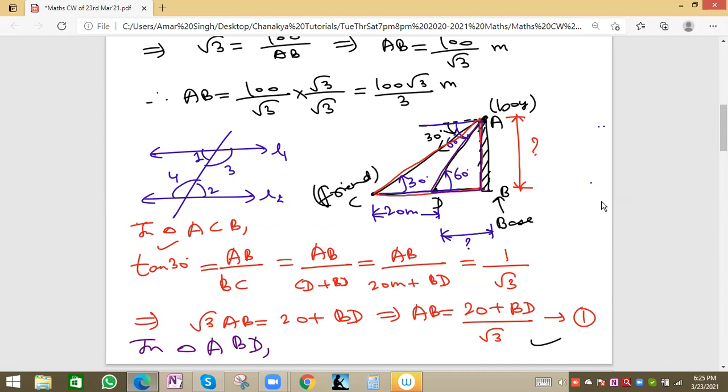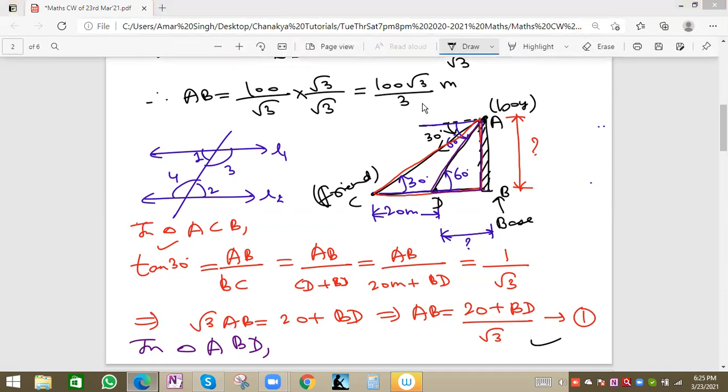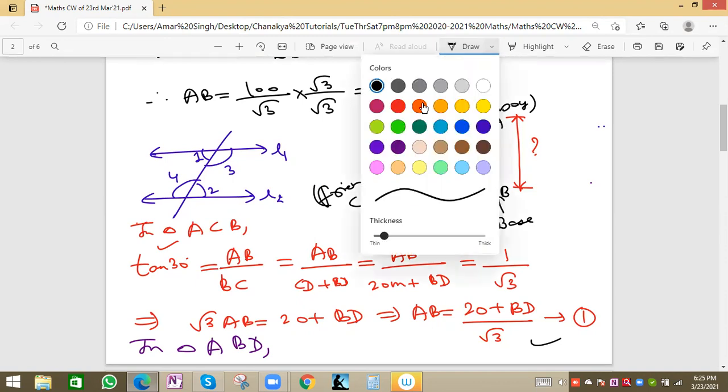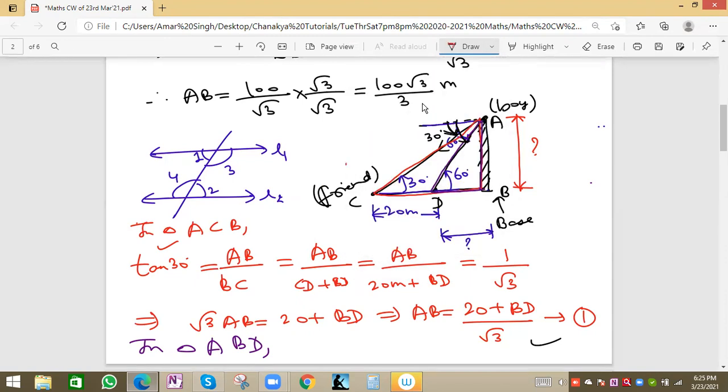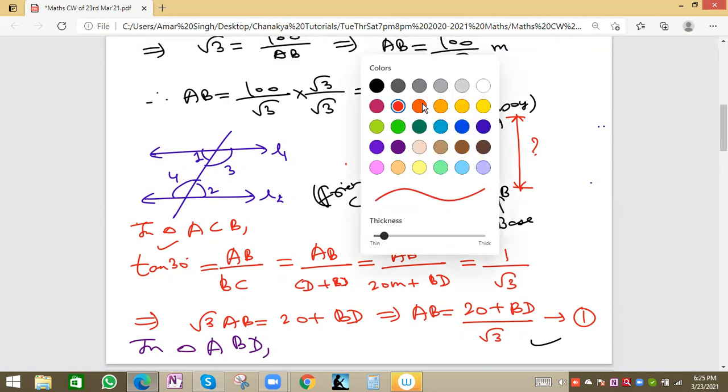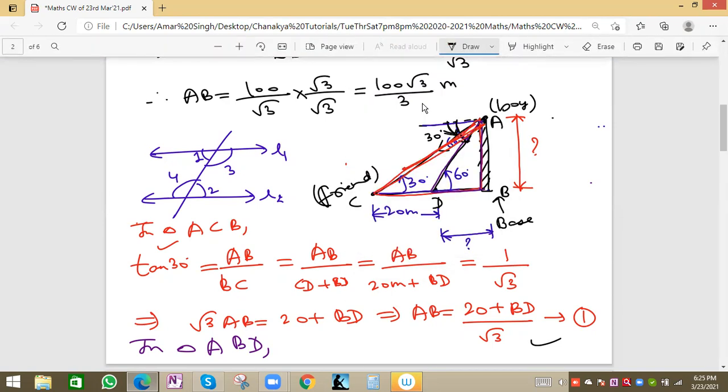The angle of depression changes from 30 to 60 degrees. What will be the angle of depression in the first case? This angle from the horizontal is 30 degrees. For the first angle of depression, the line of sight will be this one, and for the second angle of depression, the line of sight will be this one, so 30 to 60. Because these are parallel lines, this will be 30 degrees and this will be 60 degrees.